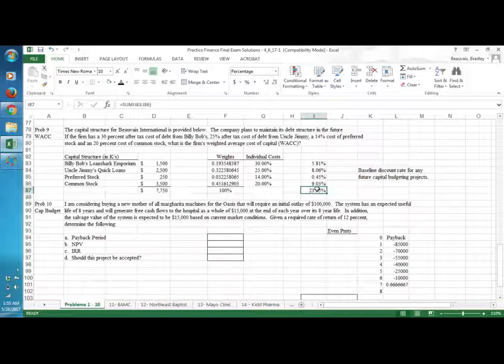If a project cannot at least beat this baseline rate of 23.35%, we can say that it's not economic, or not adding economic value to the organization.